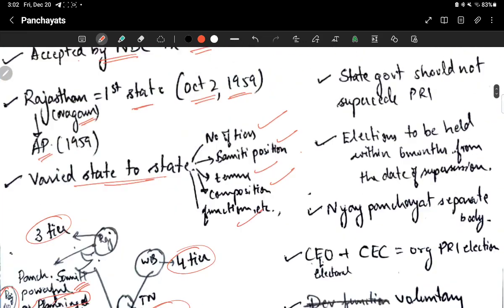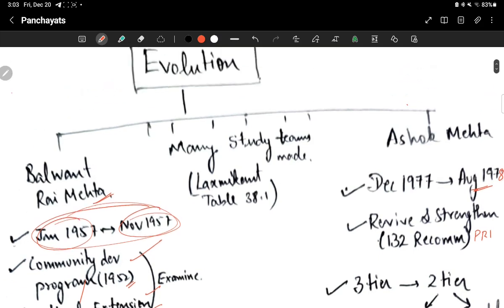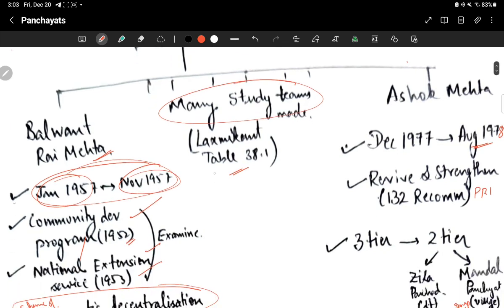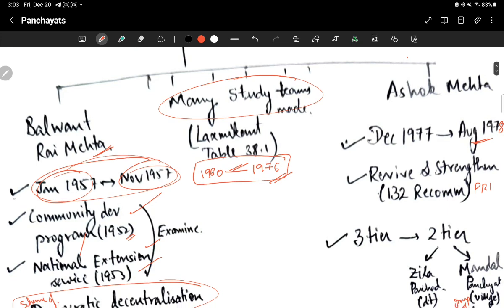Then after the Balwantrai Mehta Committee, many study teams were formed. You can see in Lakshmikant table 38.1. There are so many from 1960 to 1976. So many committees were formed. We don't have to study them. You can just look into it once.